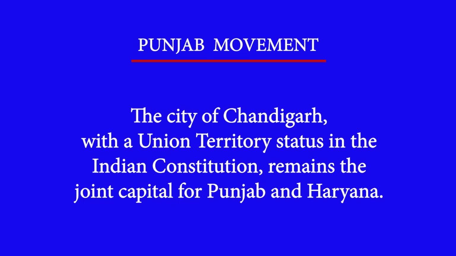So Punjab was trifurcated not solely on the basis of language; religion and ethnicity also played a very important role. And Chandigarh became a union territory, and later it became a full-fledged state.